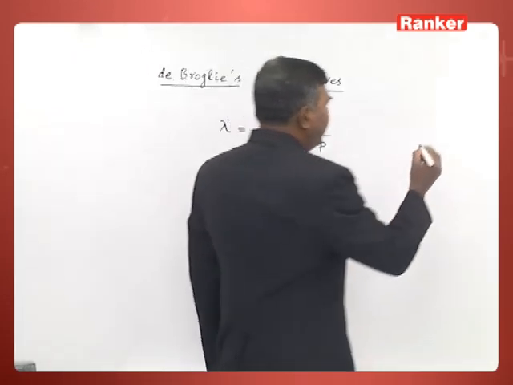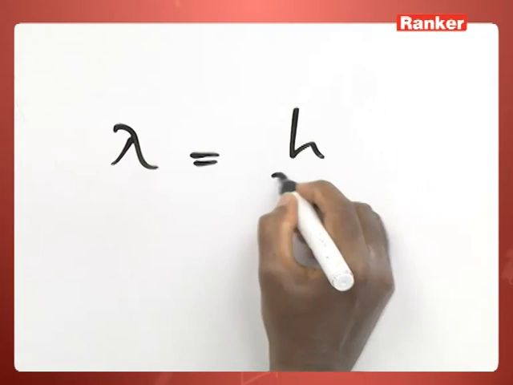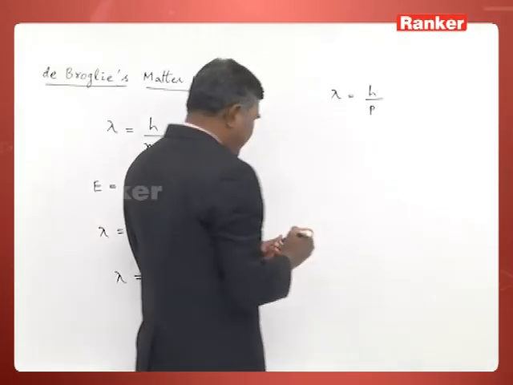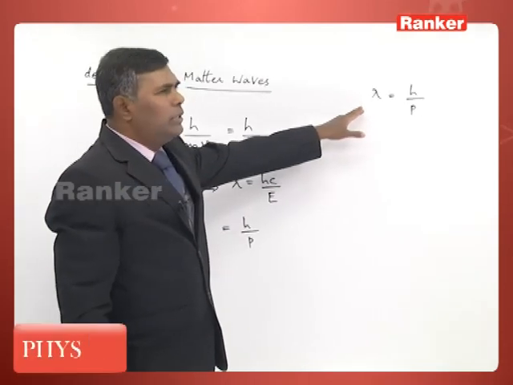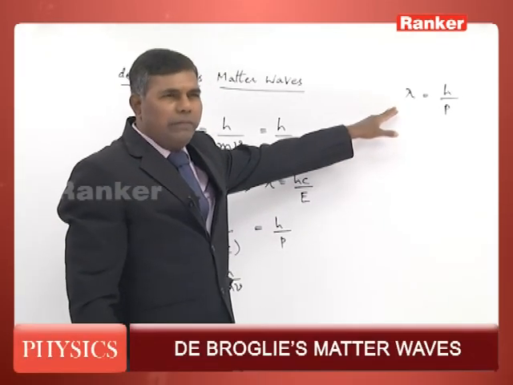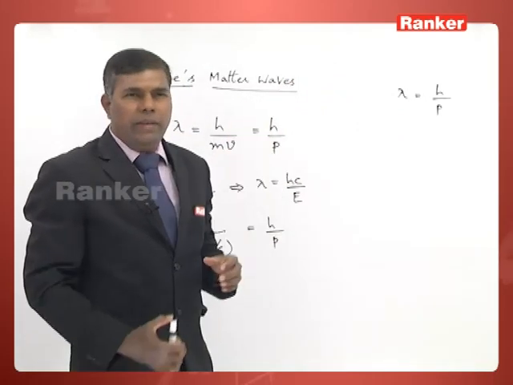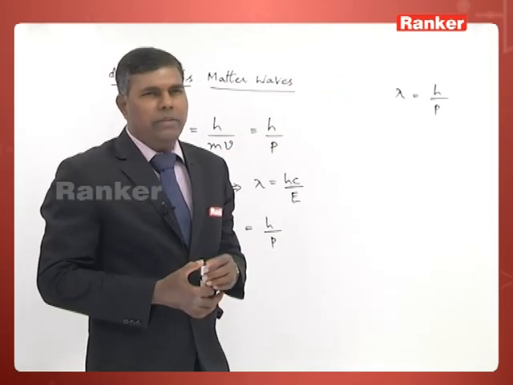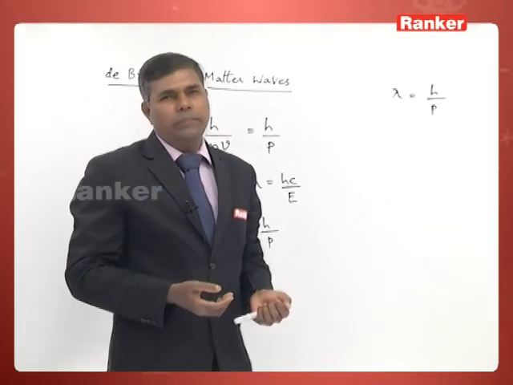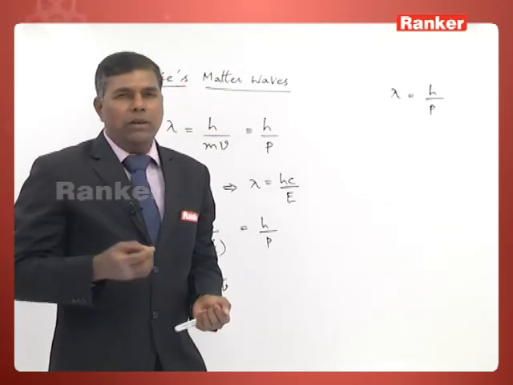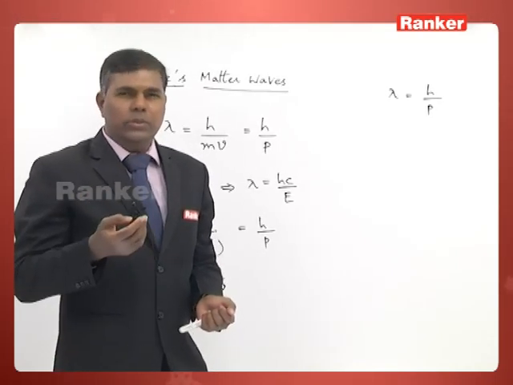When you look at this expression, that is lambda is equal to h by p, we can understand the basic concept of matter waves. You see, on this side of the equation you have lambda, which is nothing but wavelength. Wavelength is the property of a wave. We represent a wave with its wavelength, amplitude, intensity and so on. Whereas in case of a particle, we use properties like momentum, energy and so on.